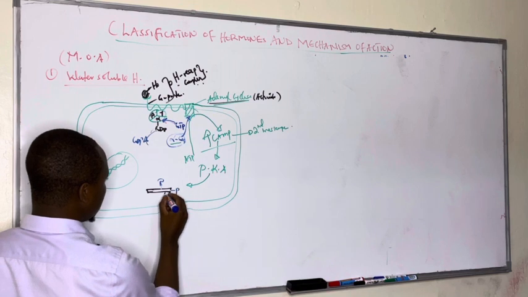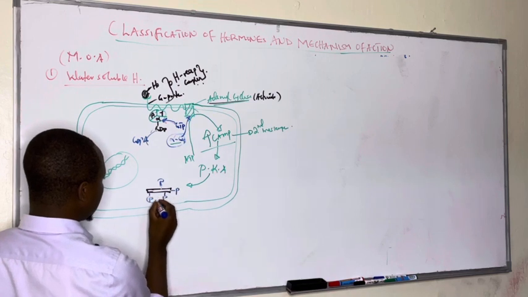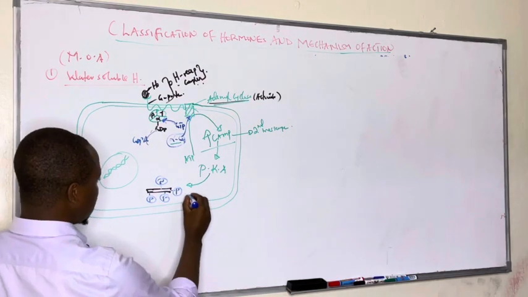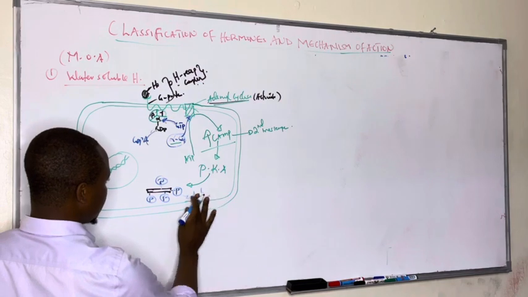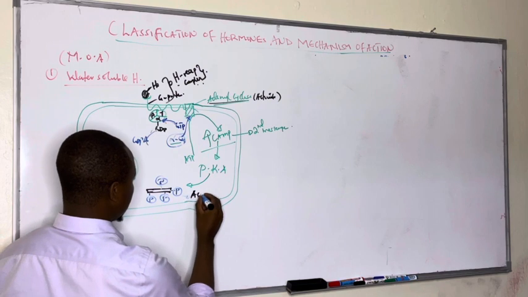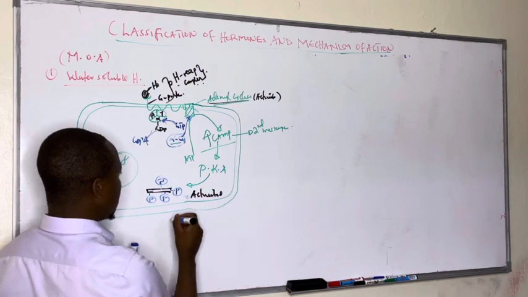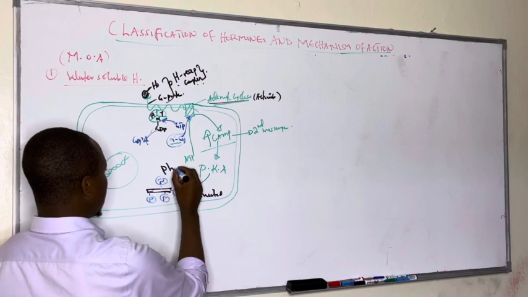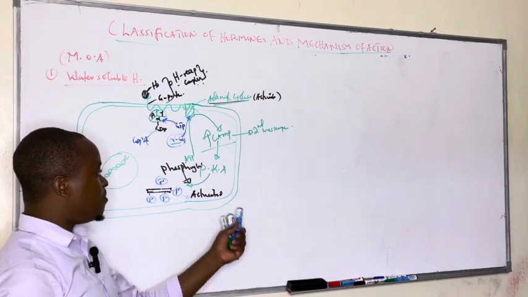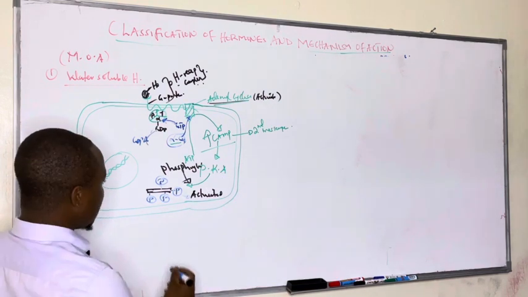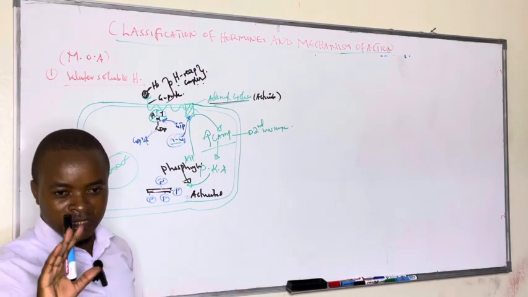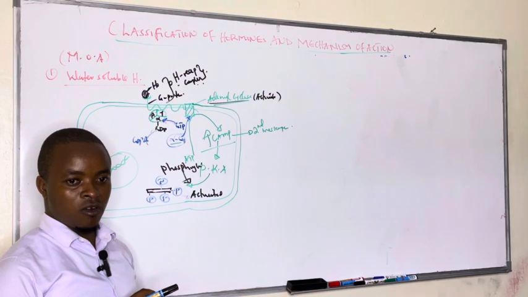adding a phosphate group. And when it adds the phosphate group, these proteins can be enzymes, and these enzymes become activated. What is activating them is the phosphorylation by addition of a phosphate group. So when a phosphate group is added by protein kinase type A to a protein like an enzyme, it becomes active, and it is the one that exerts the final work of the hormone.